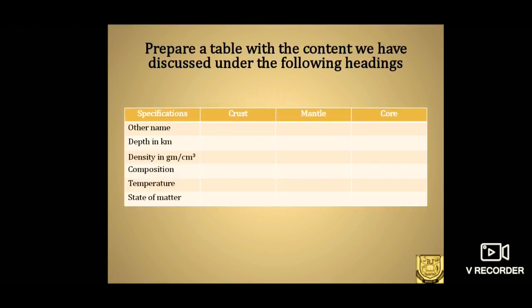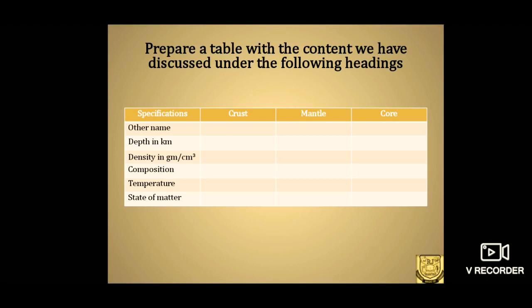Based upon the discussions and the presentation, I would like you to do a tabular column on the specifications. Do this tabular column in a separate notebook. It has some specifications I have given. For each layer, write the other name, that is for crust, mantle and core, and the depth in kilometers, that is how many kilometers deep each layer is present.